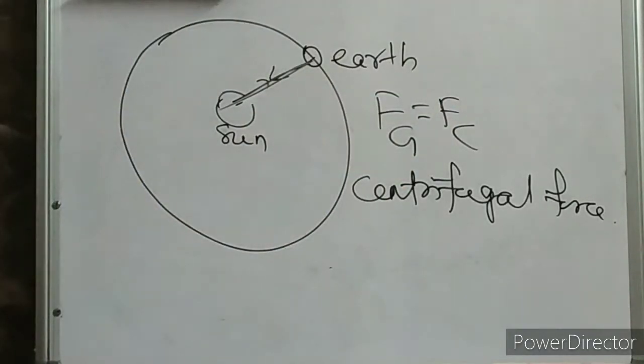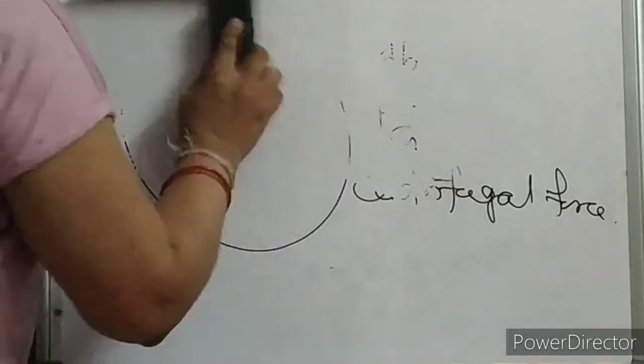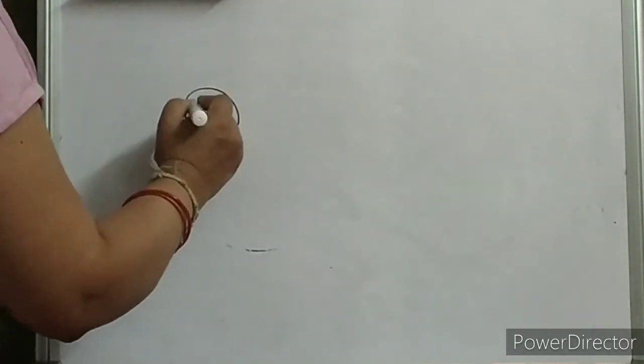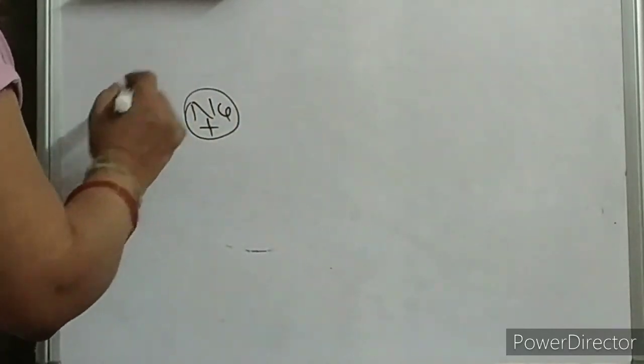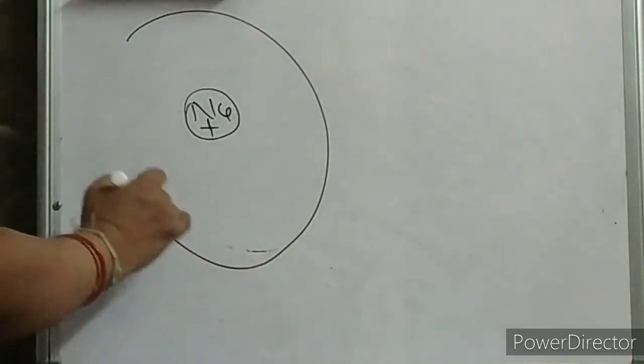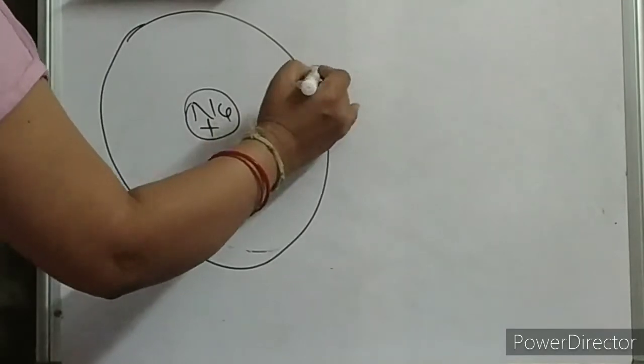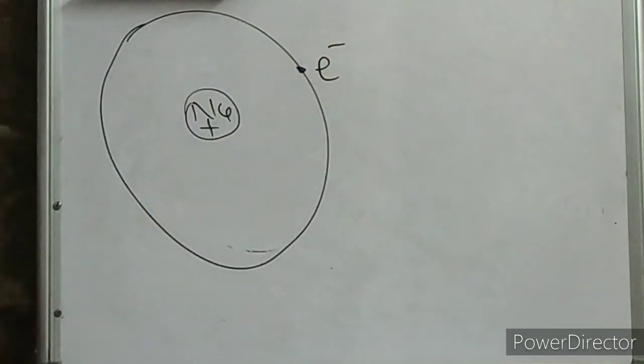Now suppose another example. Hope you people are getting this circular motion concept. Suppose an electron is moving around the nucleus. This is your nucleus, it is positive. So the electron is moving around the nucleus in a circular path.